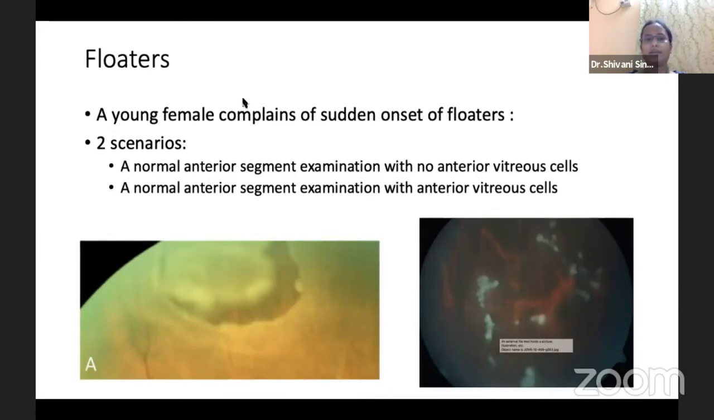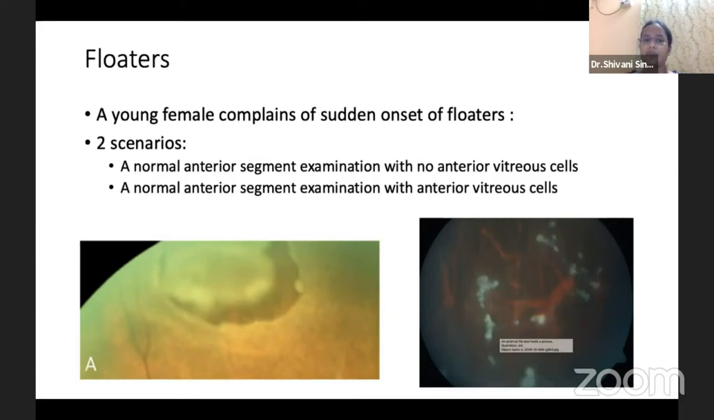A patient coming to the imaginary situation where a young female complains of sudden onset of floaters. There can be multiple scenarios, but two common scenarios can be a normal anterior segment examination with no anterior vitreous cells, or a normal anterior segment examination with anterior vitreous cells.